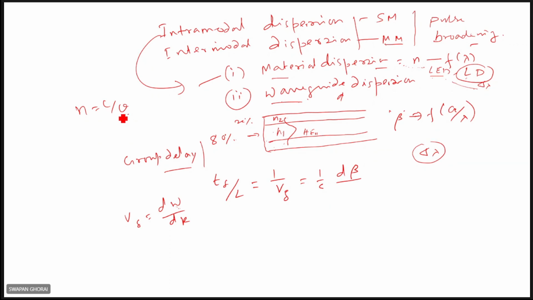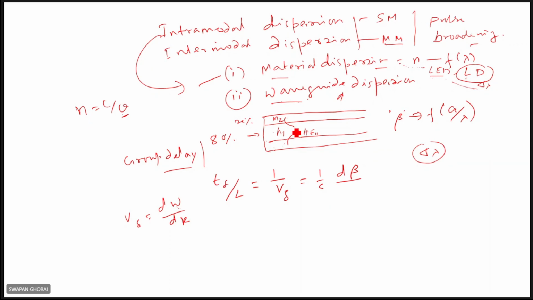And velocity is more means refractive index is less, right? Velocity less means refractive index will be more.